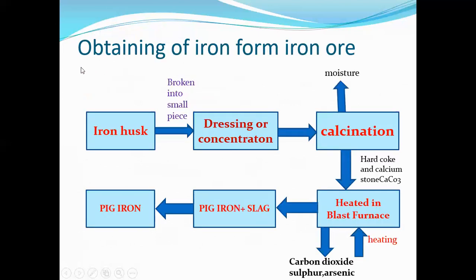So the next one is the process. You can see the process of obtaining iron from iron ore. There are 6 steps. The first is the iron husk. Iron husk means the iron ore obtained from the mine. First it is broken into small pieces.